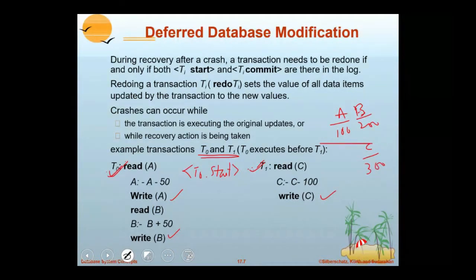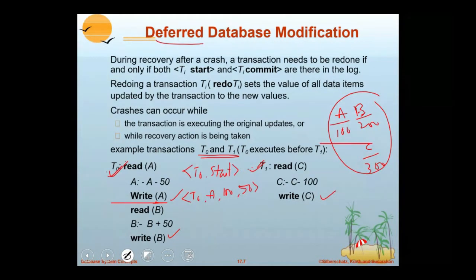Now whenever T0 writes A, it writes a log that T0 updated A, old value 100. After debiting 50 from A, it is going to become 50. But observe, this update is not applied to the disk. It is delayed. It is going to be updated to the disk afterwards. That is what we call deferred or delayed.